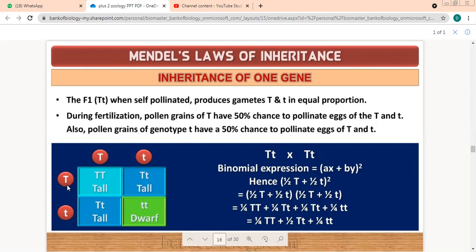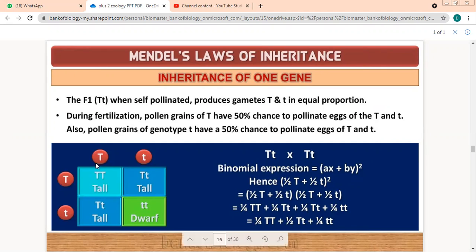Now fertilization will take place. This is fertilizing this. This capital T pollen grain has 50% chances of pollinating this and 50% chances of pollinating this. See, both of them equal chances because we have one capital T, one small t. Similarly, come to small t.